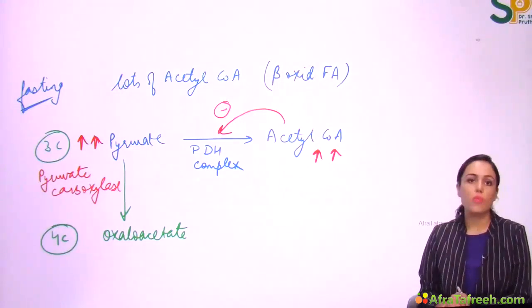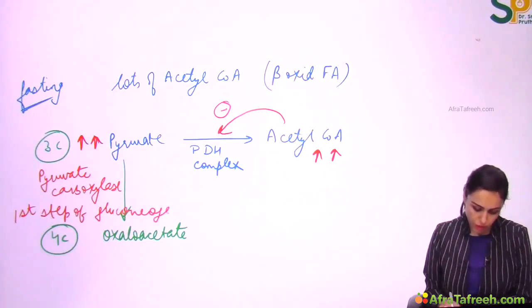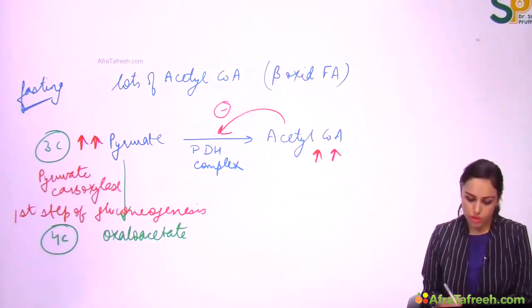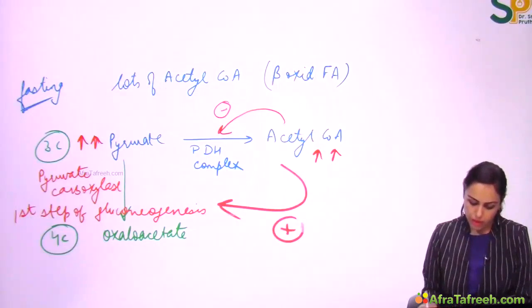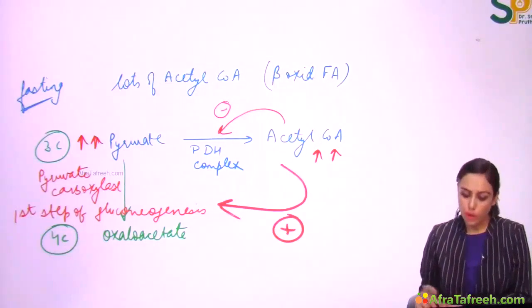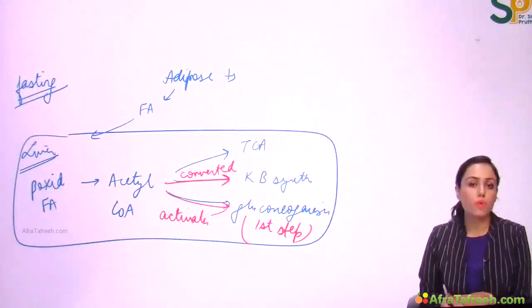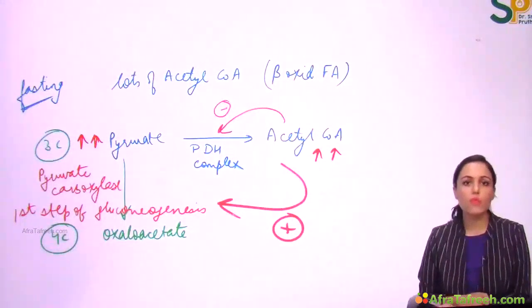And this pyruvate carboxylase reaction is the first step of gluconeogenesis. That is, pyruvate is going to be converted to glucose now. The first enzyme is pyruvate carboxylase, and this enzyme is activated by acetyl-CoA. This is what I told you in the previous chart, that acetyl-CoA activates the very first step of gluconeogenesis. That is, it activates the pyruvate carboxylase enzyme of gluconeogenesis.